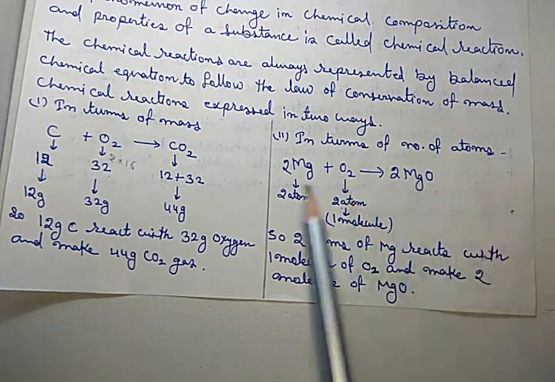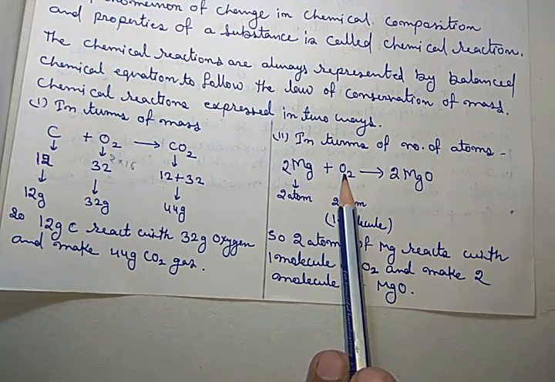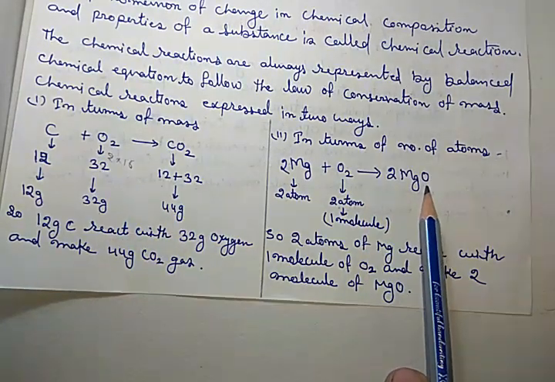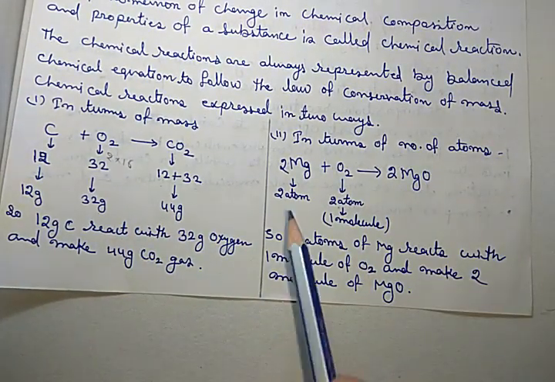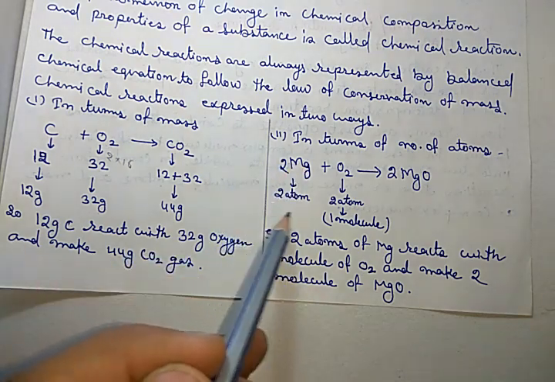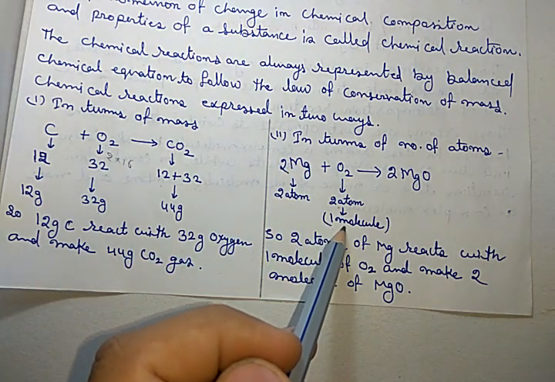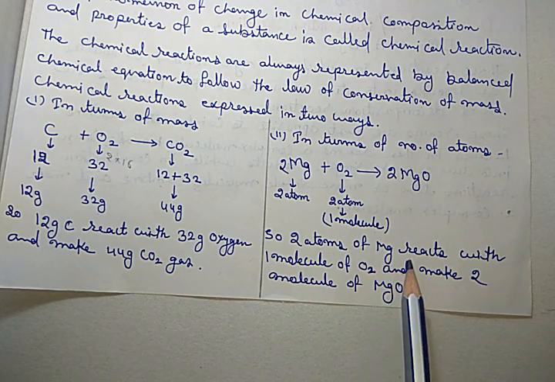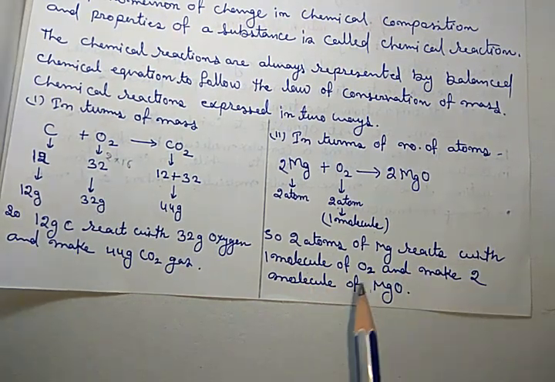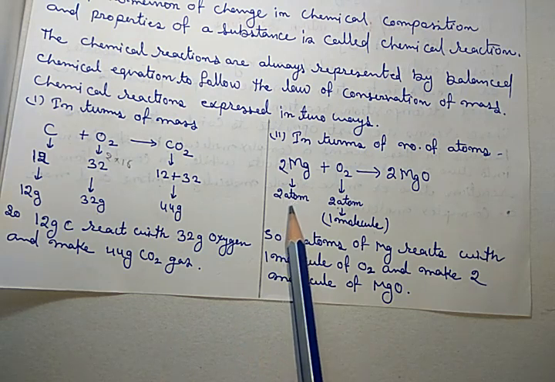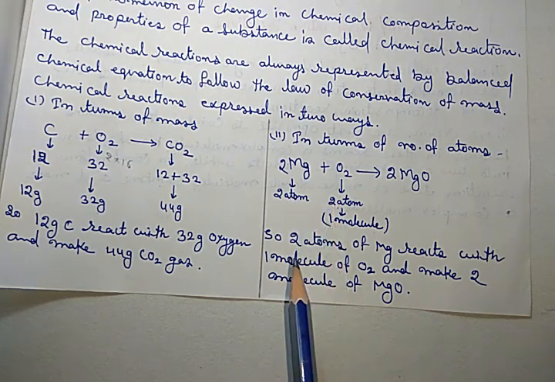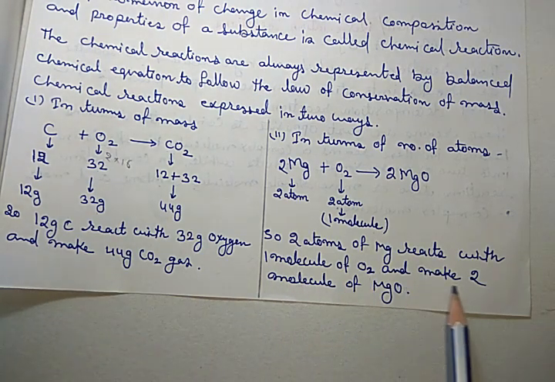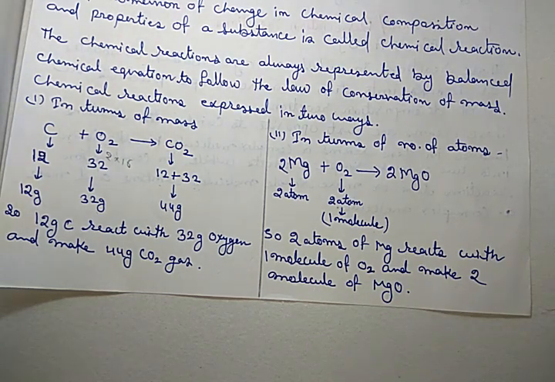In terms of the number of atoms, here 2 magnesium and 2 oxygen atoms, that is 1 oxygen molecule, react and combine to form magnesium oxide. I can use 2 atoms of oxygen, or I can also use 1 molecule of oxygen. So I can say that 2 atoms of magnesium react with 1 molecule of oxygen, or that 2 atoms of magnesium react with 2 atoms of oxygen, and make 2 molecules of magnesium oxide.